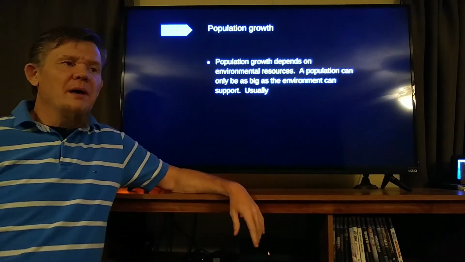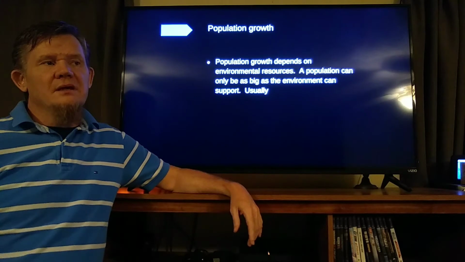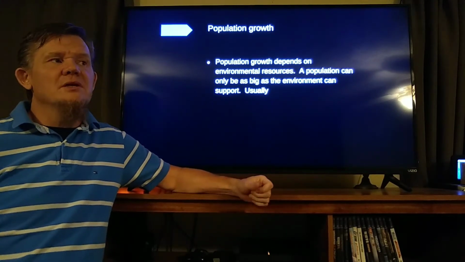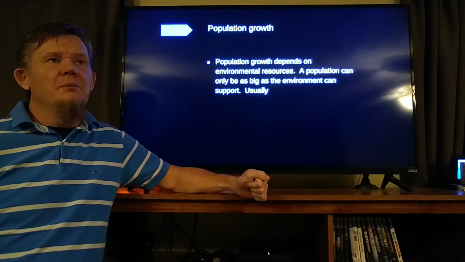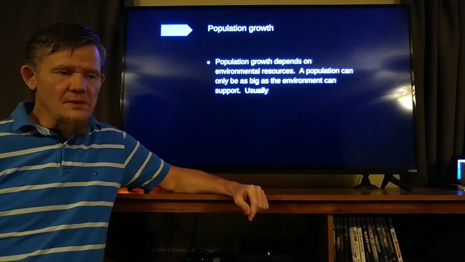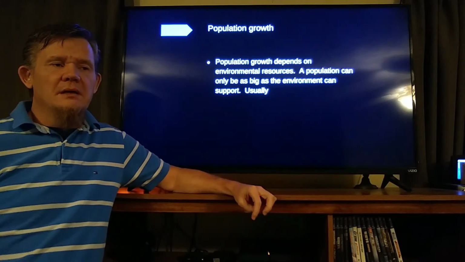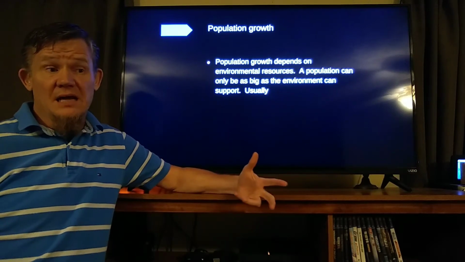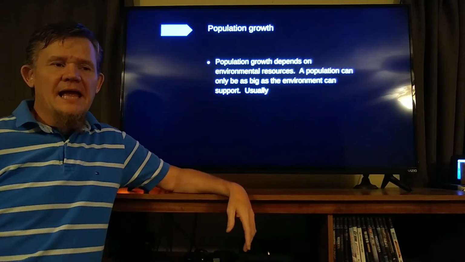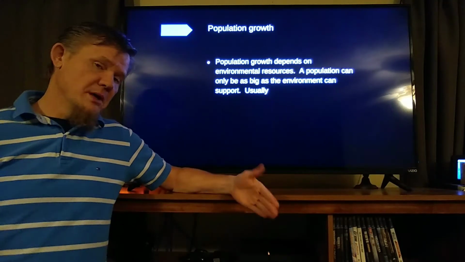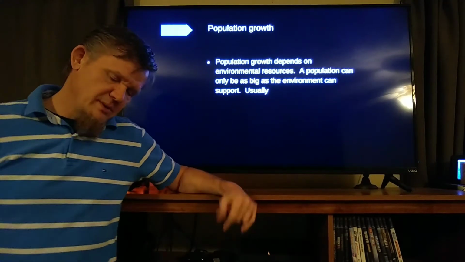Population growth: a population can only be so big. A population can only be as big as the environment can support. So each population will have a maximum size, and this maximum size is however much the environment can support, and the size of that population will only be so big usually. Let's do a thought experiment.